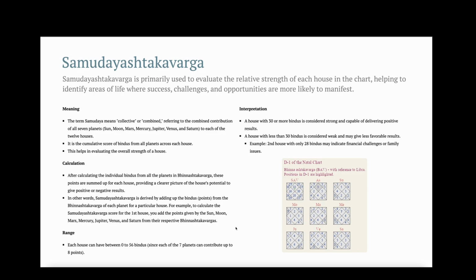Now Samudayashtakavarga. It is primarily used to evaluate the relative strength of each house in the chart. It helps to identify areas of life where success, challenges, and opportunities are more likely to manifest. Samudaya means collective or combined. So it is the combined points of all the planets. After we calculate the Bhinnashtakavarga, the points are summed up for each house, to get a clear picture of how each individual house will behave as a whole.